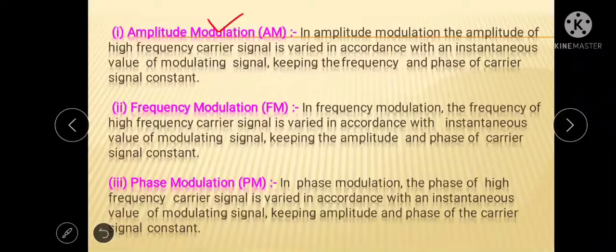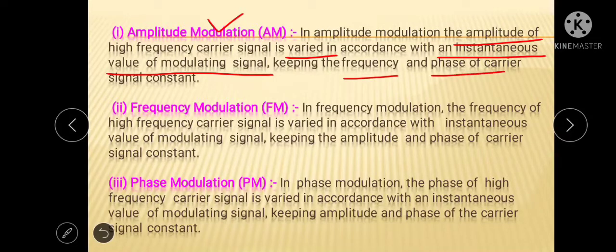That means the amplitude of the carrier signal is varied in accordance with the instantaneous value of the modulating signal. These words are important. In this case the frequency and phase of the carrier signal are kept constant, so only the amplitude of the carrier signal changes.